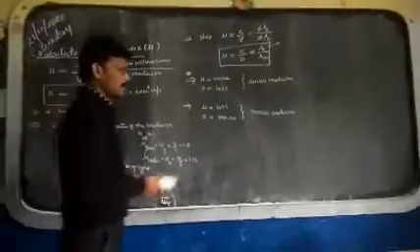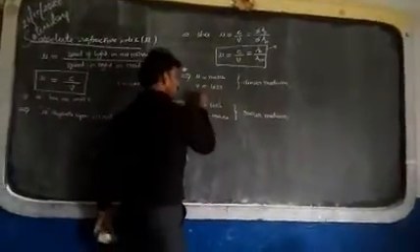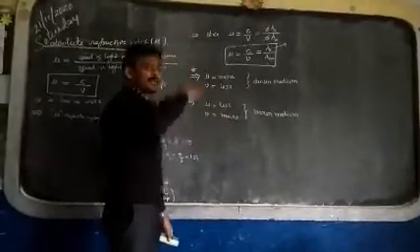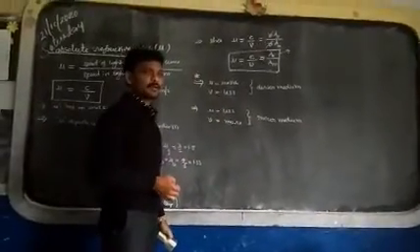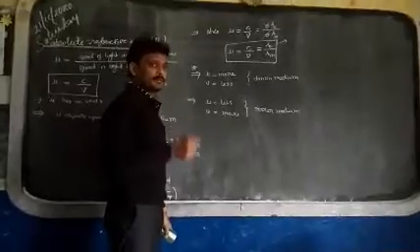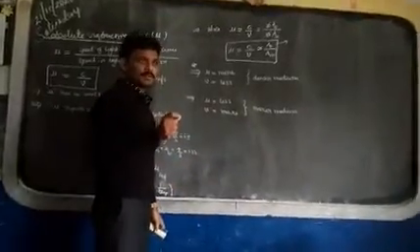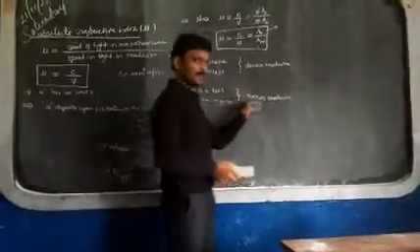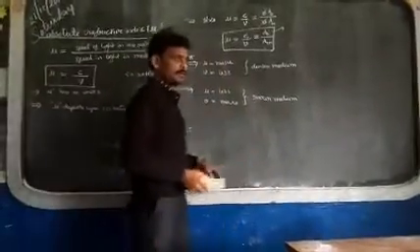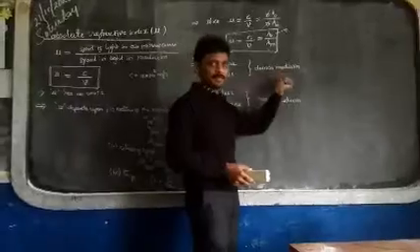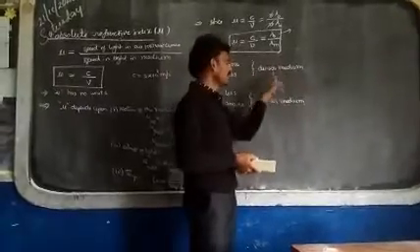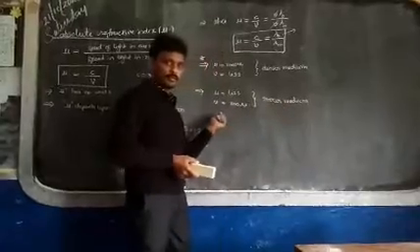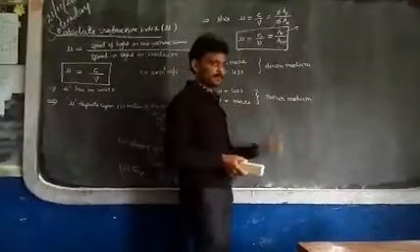Okay. Next. According to this condition, see, teachers will give questions in the reverse manner. Reverse manner means: in which medium is the velocity of light more? Velocity of light is more means the medium is called a rarer medium. Velocity of light is less in a denser medium. Reverse points also you have to remember. In a denser medium speed of light is less. In a rarer medium speed of light is more. Very important point.